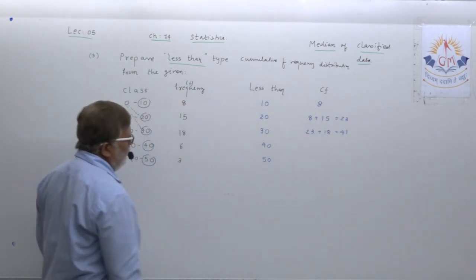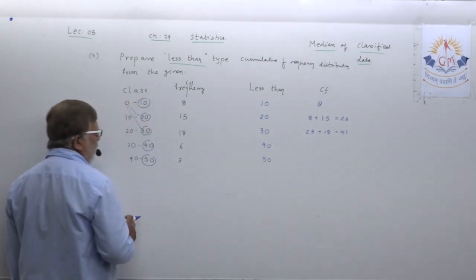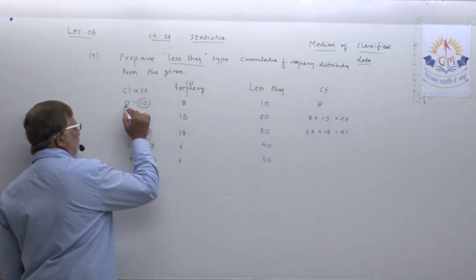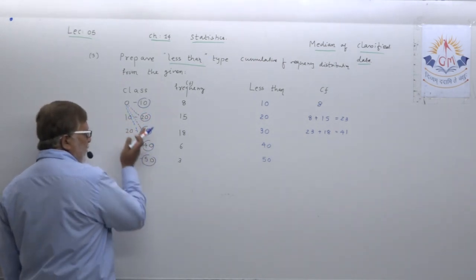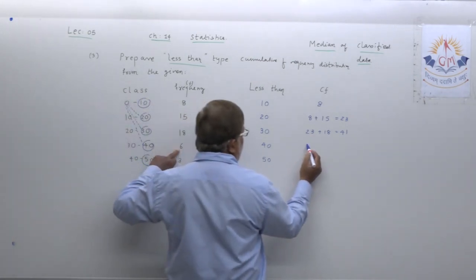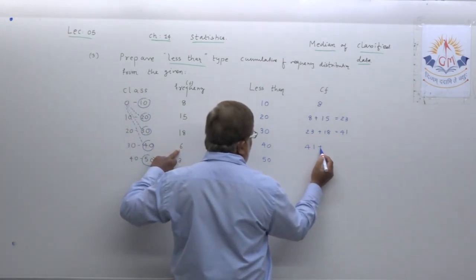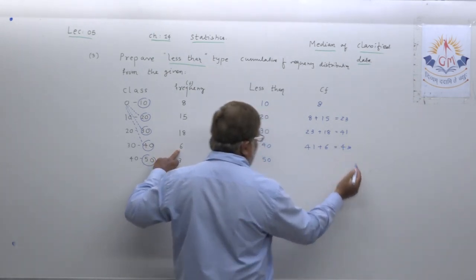Try to understand, when you are saying less than 40, that means you are targeting from 0 to 40. Less than 40 means all this. So 6 is to be added to 41, which is going to be 47.